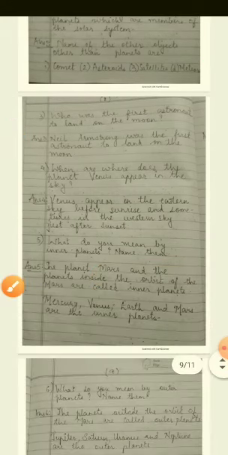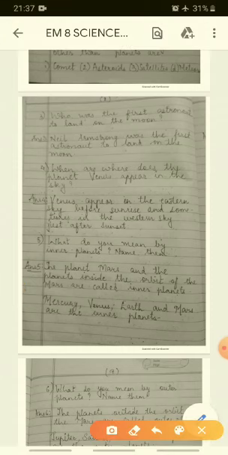Next is, what do you mean by inner planets? See, we have discussed the inner planets and outer planets. We differentiated that there are fewer moons and satellites in inner planets, and a large number of satellites in outer planets. The planets which are nearer to the sun are known as inner planets. Name them. Mars and the planets inside the orbit of Mars are called the inner planets. The answer is Mercury, Venus, Earth, and Mars.